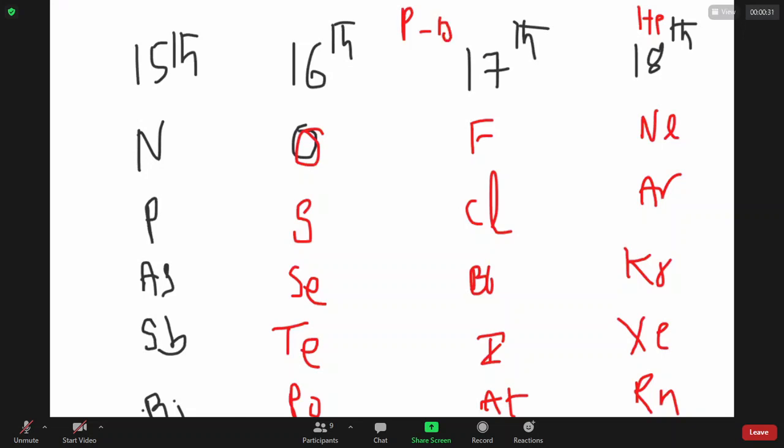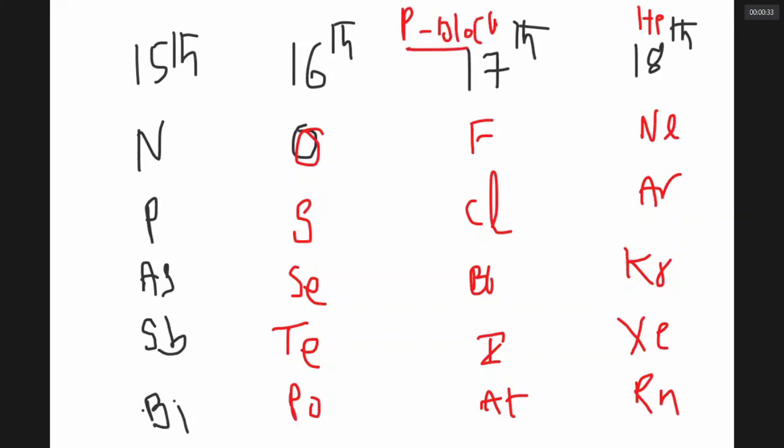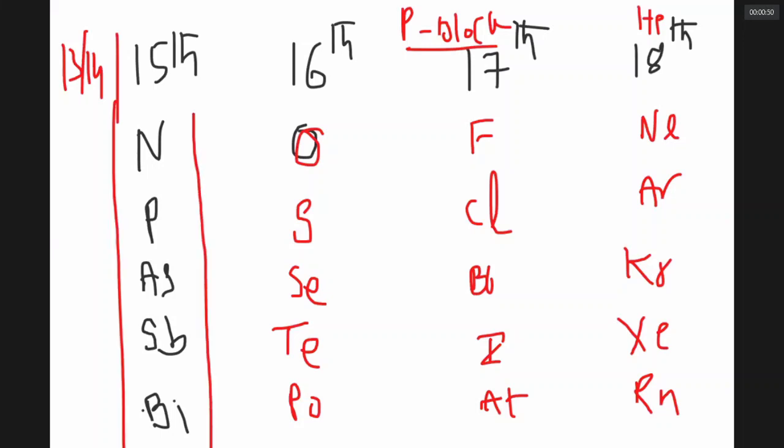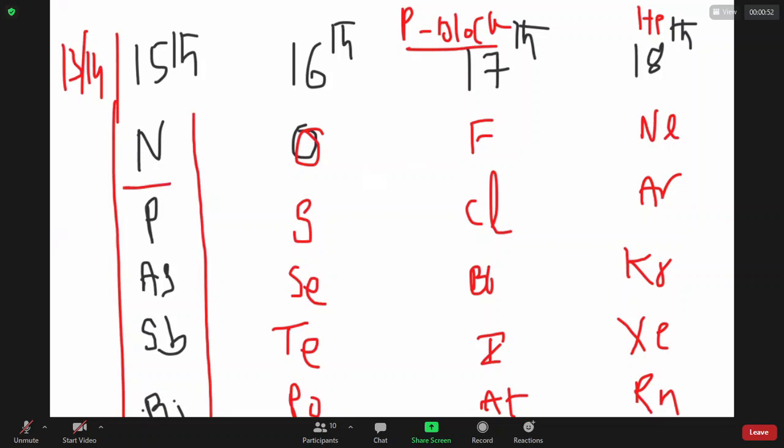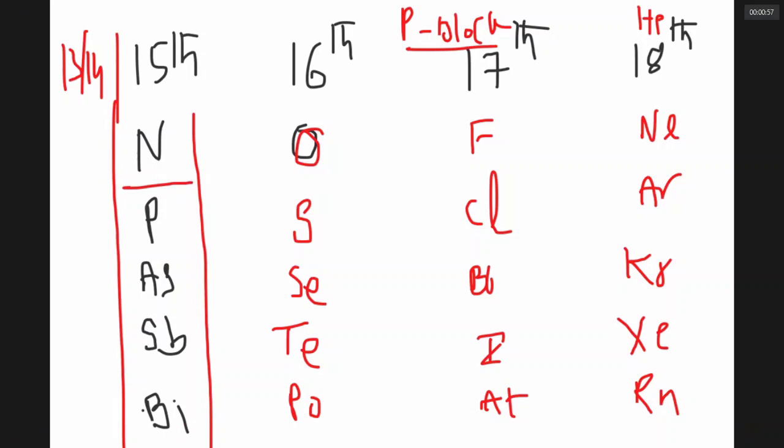Why do you call them P block, sir? Because in all these elements, the last joining electron enters into p orbitals. In first year, we already studied 13th and 14th groups, which are also P block. Sir, in the nitrogen phosphorus family, there are 3 electrons in p orbitals, px1, py1, pz1, in addition to ns2.